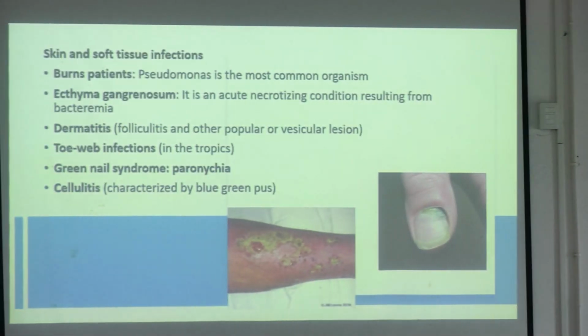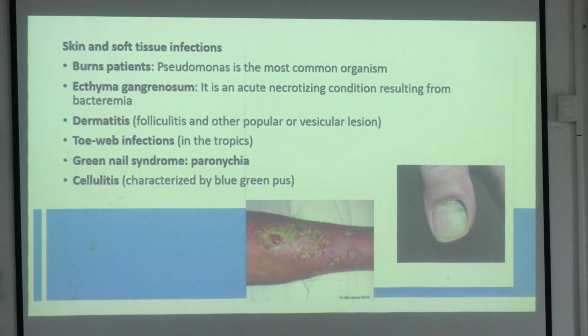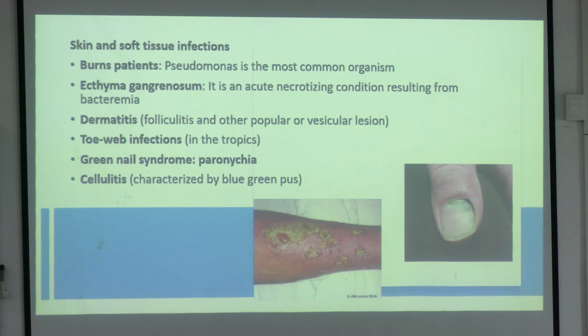Besides this, what else do they do? They can do infective endocarditis, they can do swimmer's ear, ear infection, malignant otitis externa, they can do eye infection, Shanghai fever, and most important is they do produce burn infection very commonly. The burn patient's first 48 hours is very crucial for hemodynamic stability. In the first 48 hours, burn patients do not die of infection. What will they die of? They'll die of hypovolemia. If you do not resuscitate the patient with the correct volume of IV fluids, they'll die of hypovolemia. The infection will set in after 72 hours.